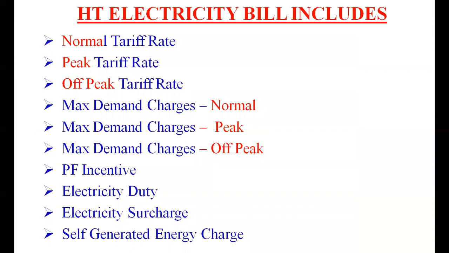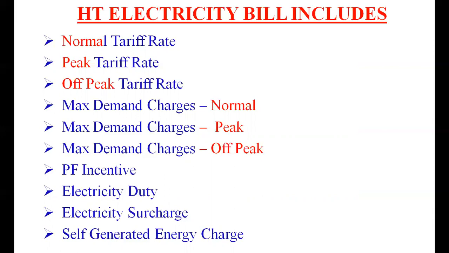But in the case of industries or HT consumers, the tariff will be different. The time schedule can be divided into 3 tariff rates: the normal tariff rate, peak tariff rate and off-peak tariff rate.